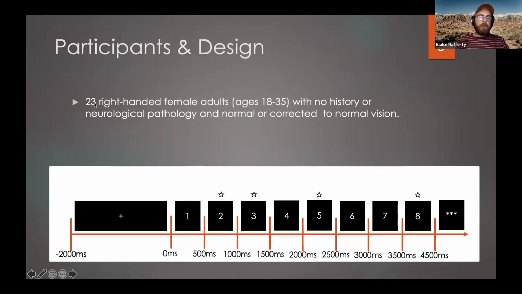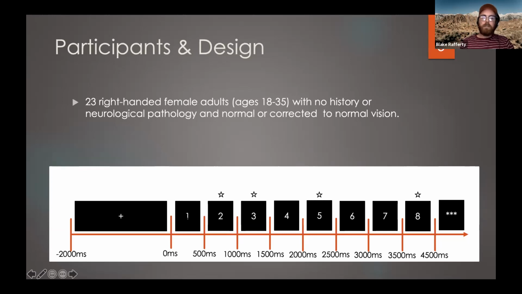So for our actual experiment, we had 23 right-handed females. I work in speech pathology, so there are primarily female students, which is why we did that. We fitted them with an EEG cap before they entered an electromagnetically shielded booth. And after we seated them inside, we presented stimuli to them visually, 1 word at a time.